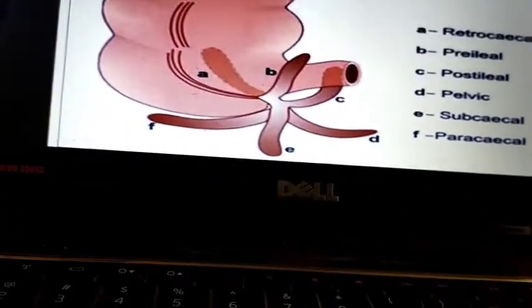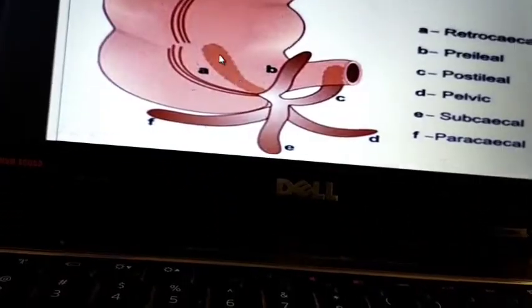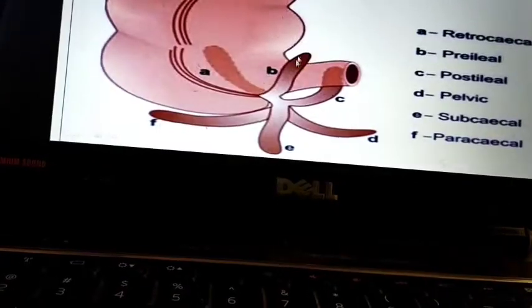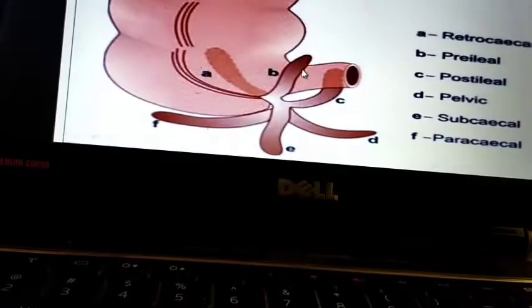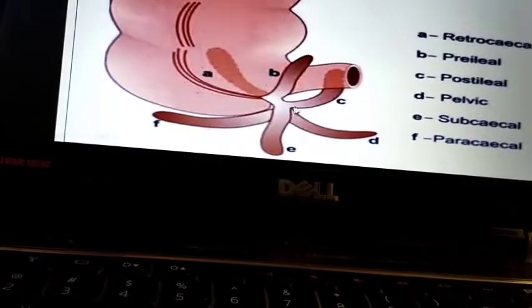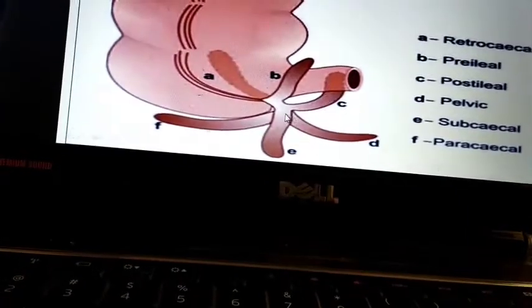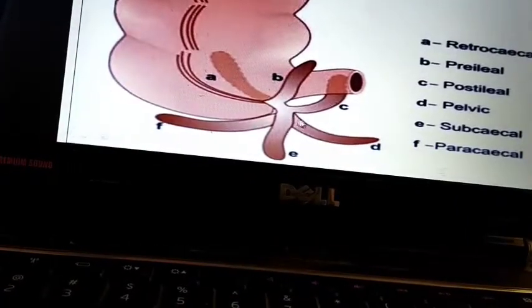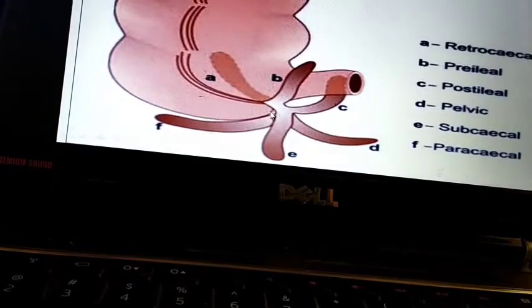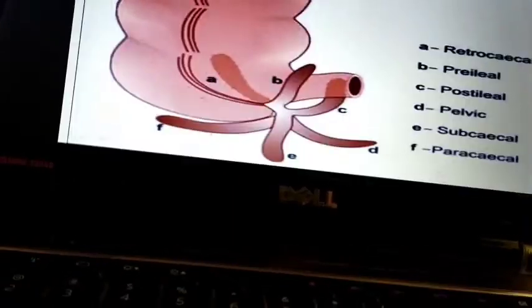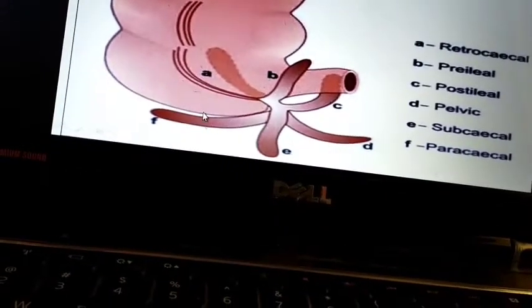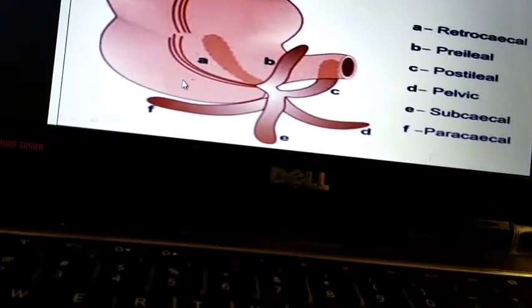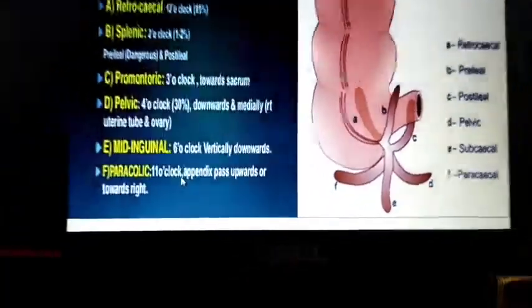There are 6 positions. First is retrocecal. Retro means behind the cecum. This is the ileum. The one present above the ileum is pre-ileal, and the one present below the ileum is post-ileal. And this is the pelvic, directed towards the pelvis. Subcecal is present like the 6 o'clock position, straight below the cecum. Another one is para. Para means side of the cecum. That is paracecal.